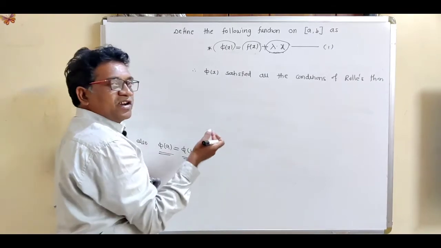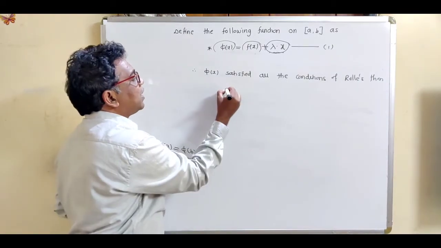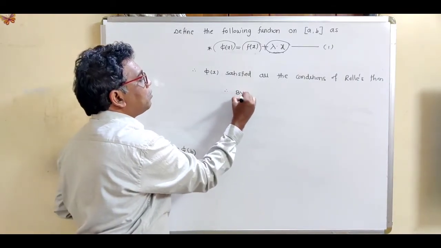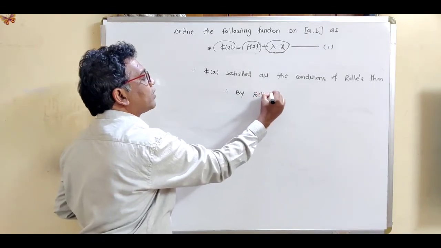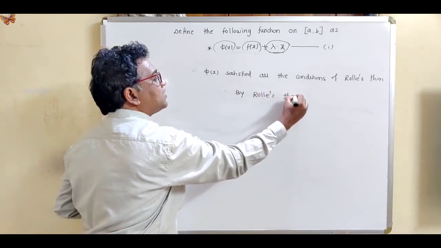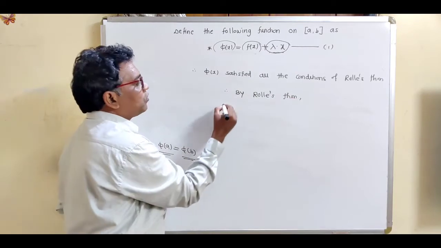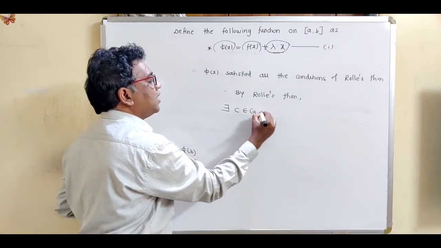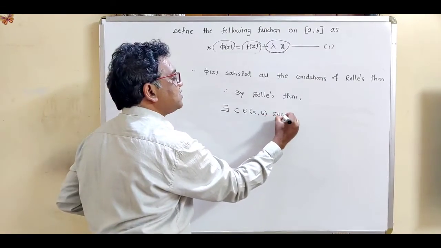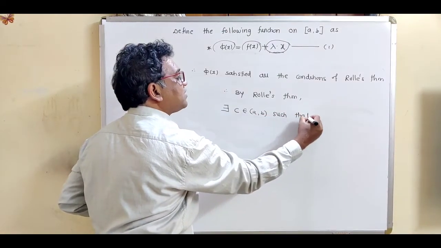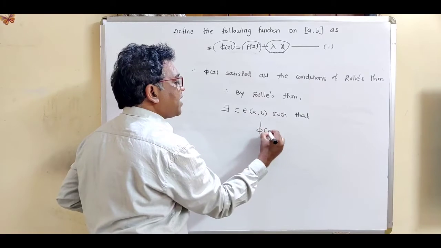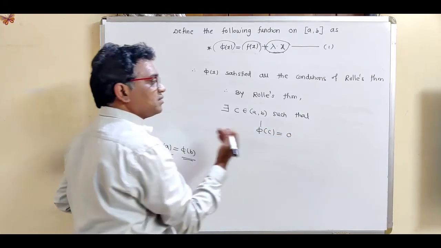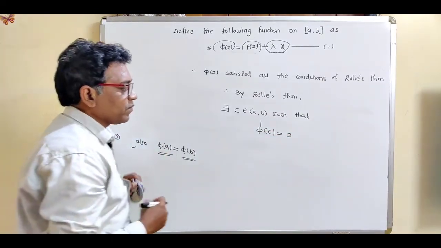So we can apply the statement of Rolle's theorem on phi. Therefore, by Rolle's theorem, what is the statement of Rolle's theorem? There exists at least one point c in between a and b such that phi dash c equals 0. That is the statement of Rolle's theorem.